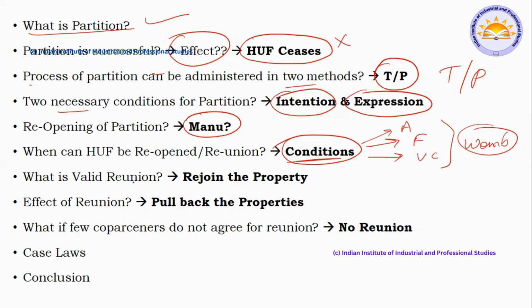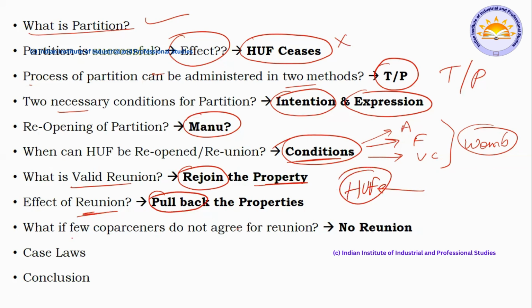Next, what is a valid reunion? When does a valid reunion happen? Only when there is rejoining of the property. Simply coming and staying under one roof in one house, co-partners cannot claim we have reunited. No, the property has to get reunited. Property has to come under a single hand, that is, under the control of the Karta. Next, effect of reunion. What is the effect? As I told, pull back of the property. It will come back to the status of Hindu undivided family.